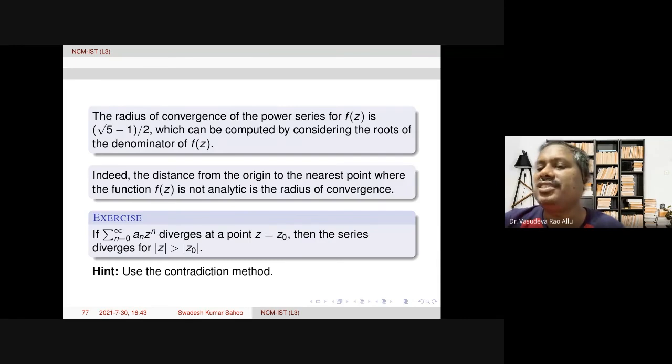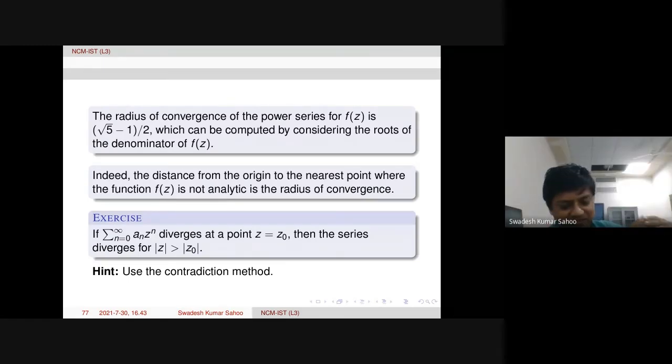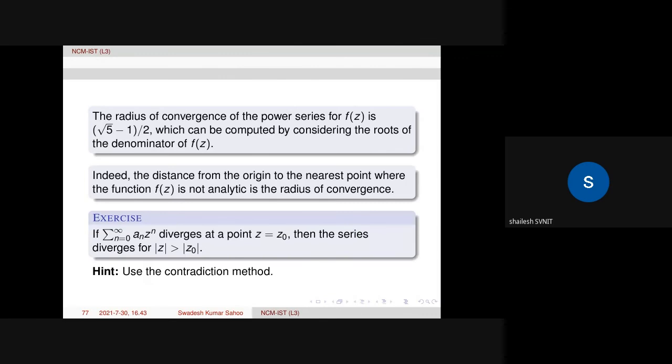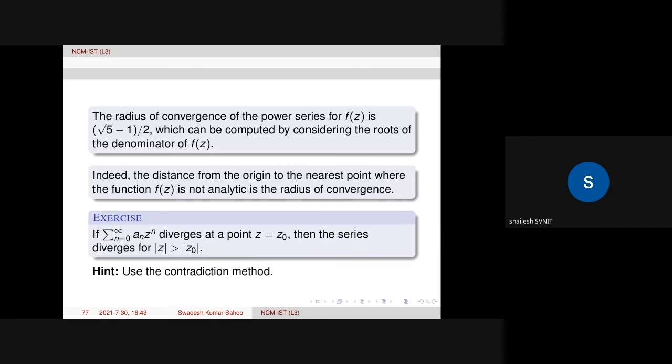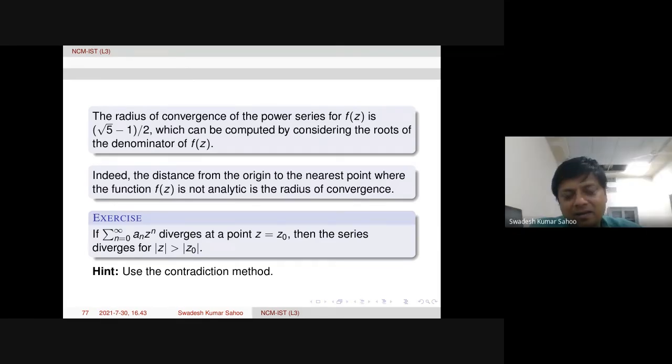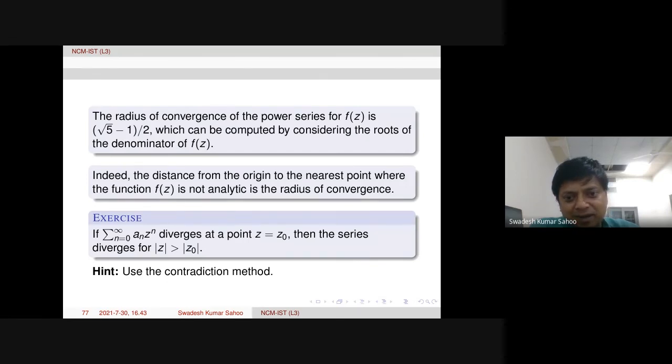So any questions? Sir, there is one question in my mind. Yeah. If the function is analytic in an annulus domain, in any ring-shaped region, then we can write the Taylor series. But no, not Taylor series. That will be Laurent series. I will explain that tomorrow.